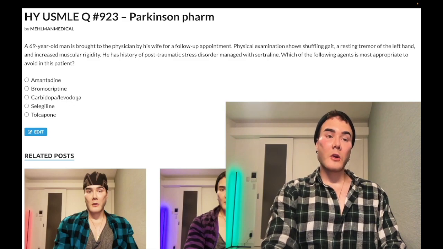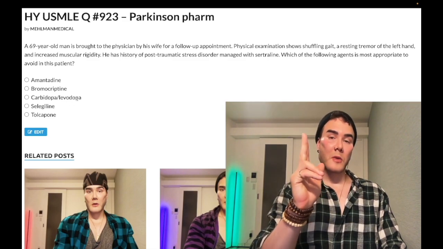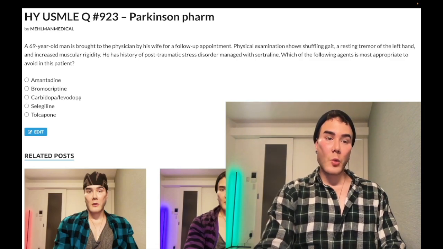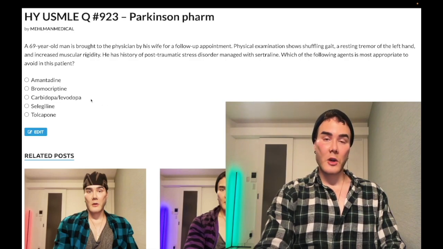So this will increase what USMLE wants you to know. This is going to be the answer in the NBME. They ask, why are they paired together? And the answer is increases blood-brain barrier penetration of levodopa. That's what you need to know.